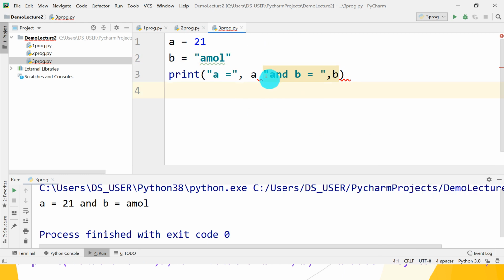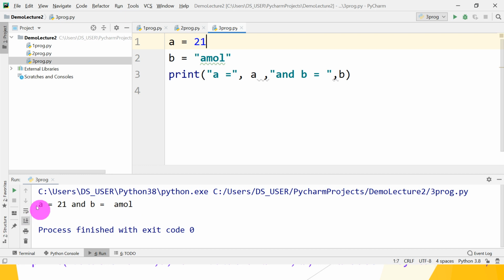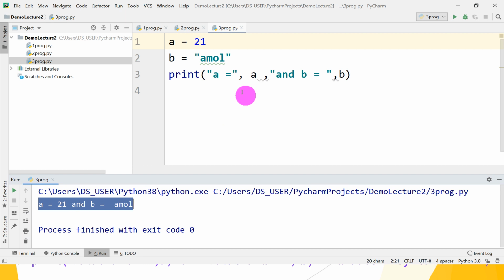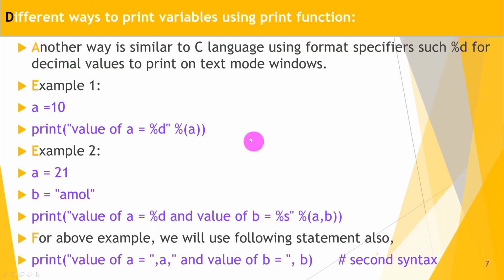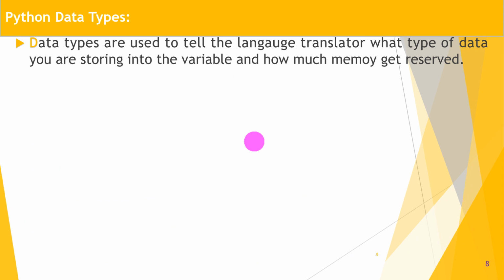Also one comma operator is required, meaning a is equal to, comma a, comma b is equal to, b. Run it. Okay, it also gives you the same result. That means instead of a format specifier you can use the comma operator also. These are the different ways to print different values, variables using the print function. Guys, I think you understand all the different ways. So let's move on.